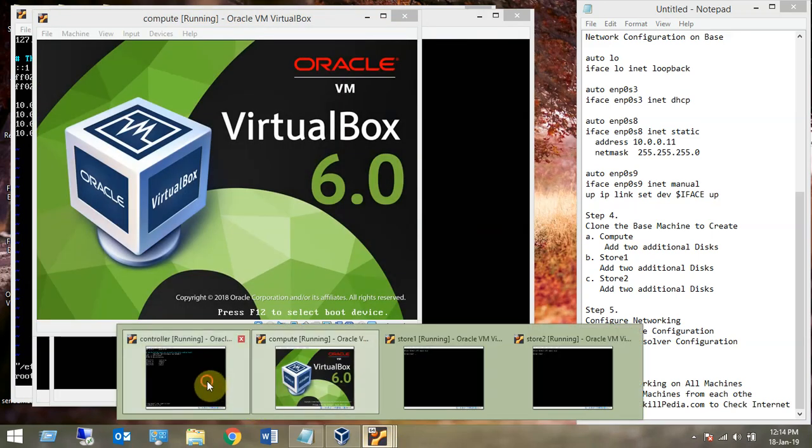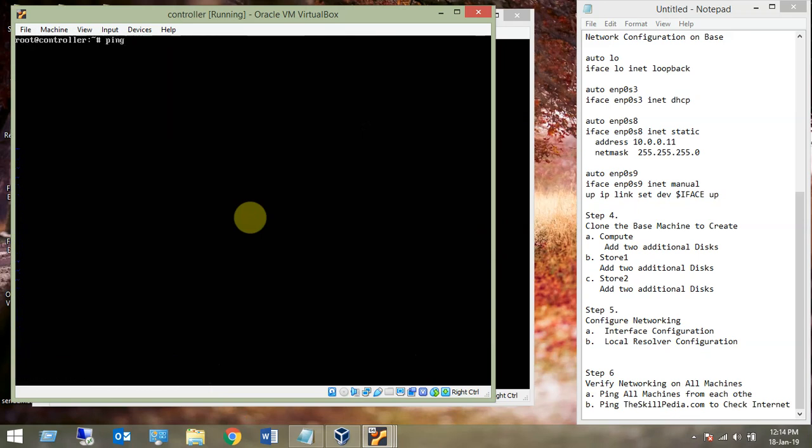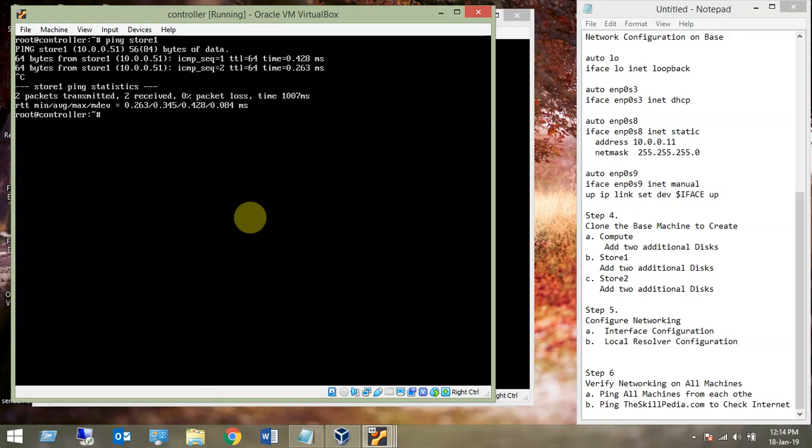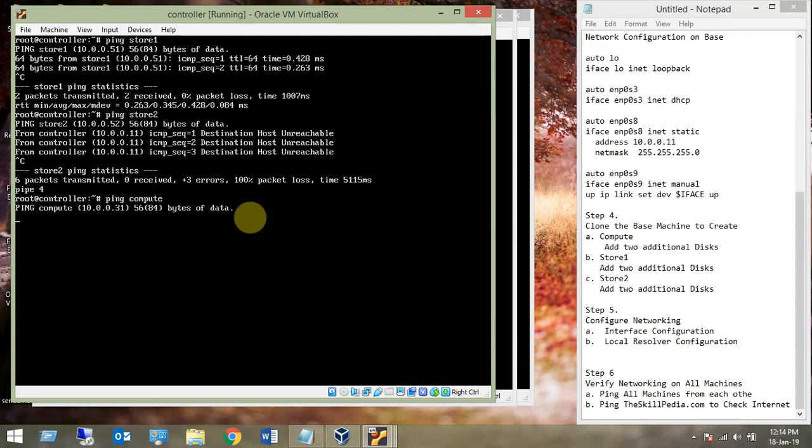Now we verify. We are working on the controller. Let's try to ping store 1. I'm sure by now that machine is up, we are able to ping, good. Store 2 is not coming up, so maybe there is a problem in the configuration or something else, we'll see that. What about compute? Yes, that machine has not come up, so no problem.